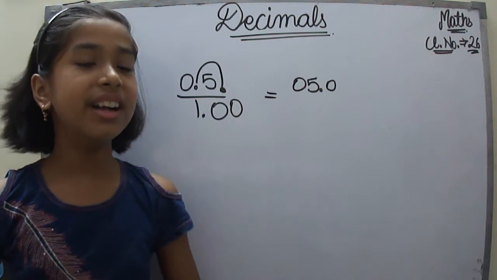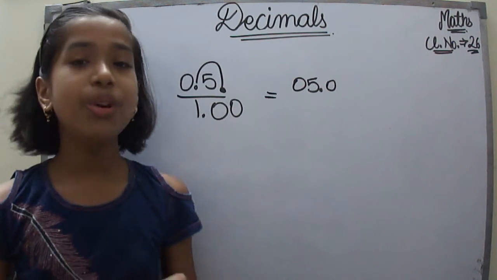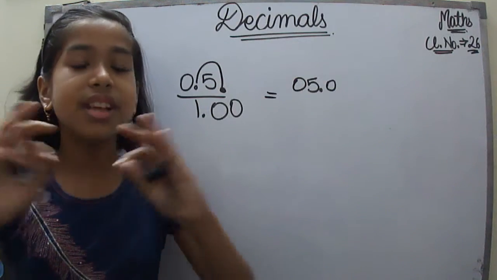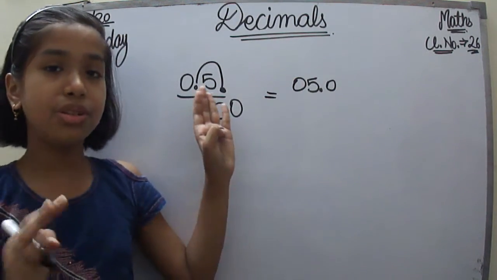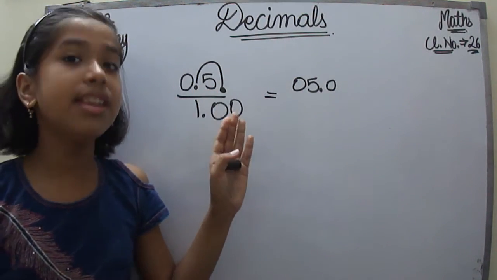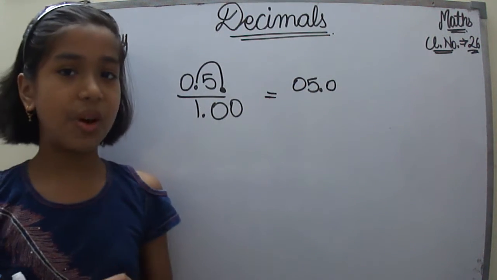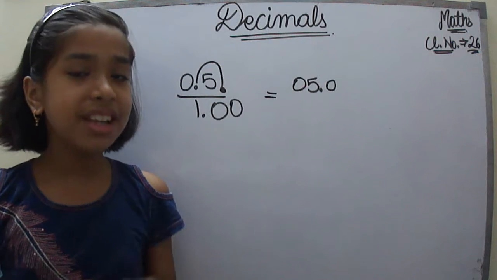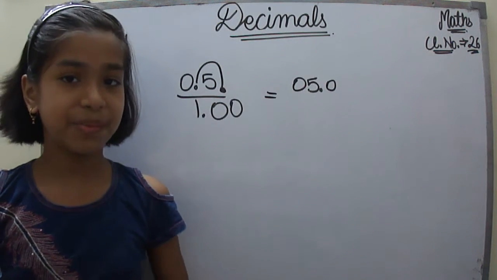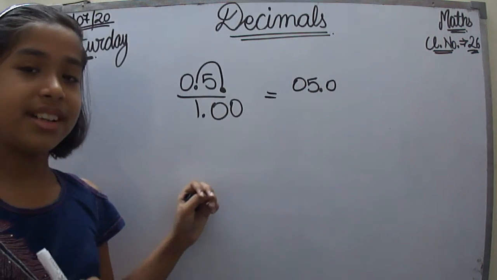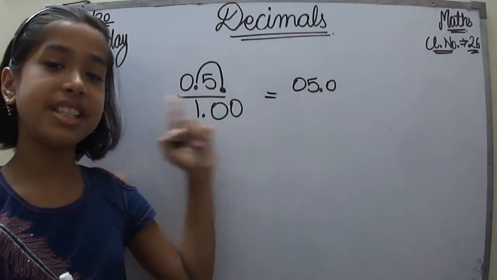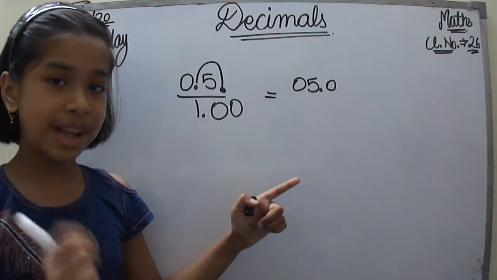Now we can think of the 0 after the decimal point. When we do something to the numerator, we have to do the same thing to the denominator also, so that the value of the number doesn't change. What we had done is shift the decimal point towards right, one step only.